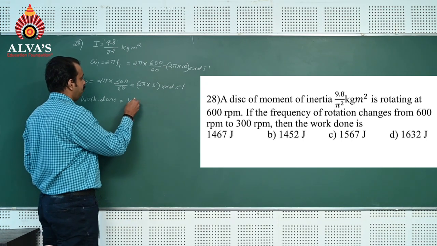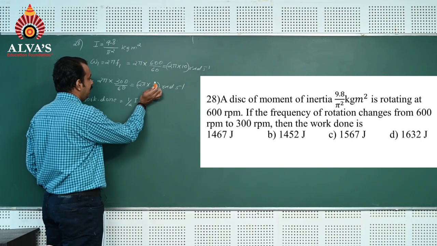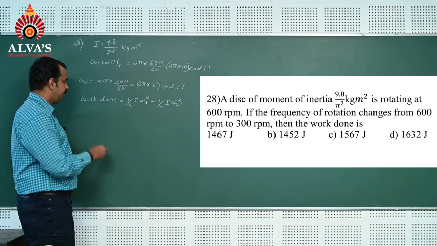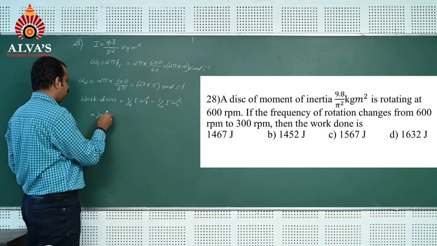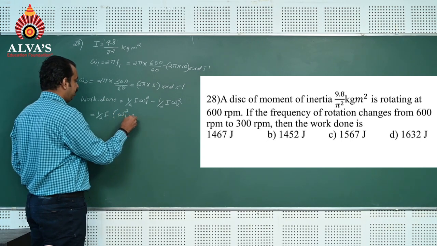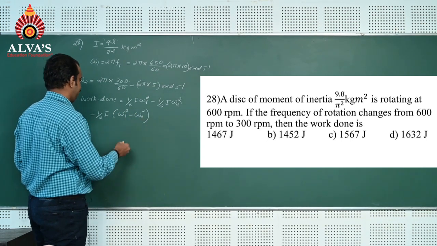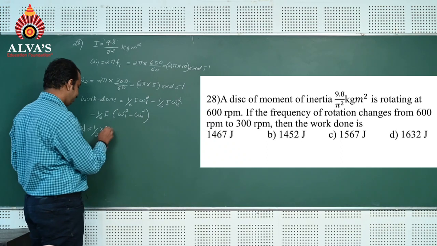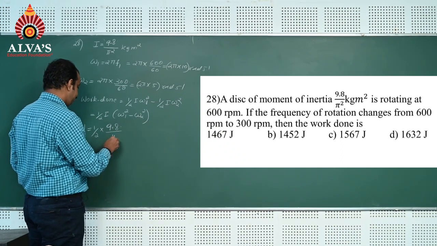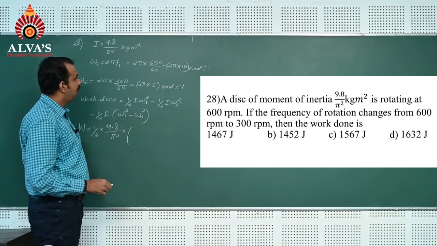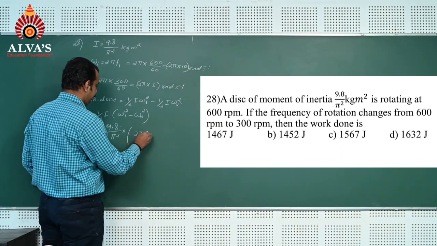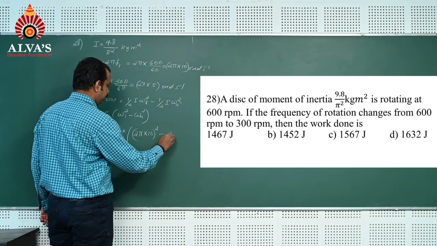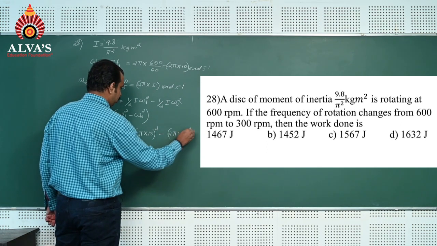It is half I omega 1 square minus half I omega 2 square. That is, work done is equal to half I is common, half into I into omega 1 square minus omega 2 square, which is work done is equal to half into moment of inertia 9.8 divided by pi square into omega 1, it is 2 pi into 10 whole square minus omega 2, it is 2 pi into 5 whole square.